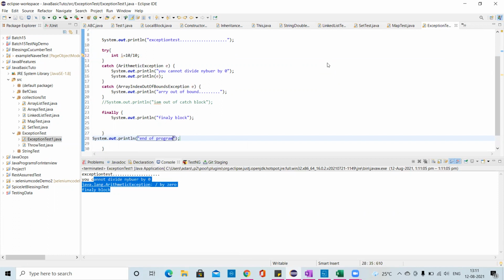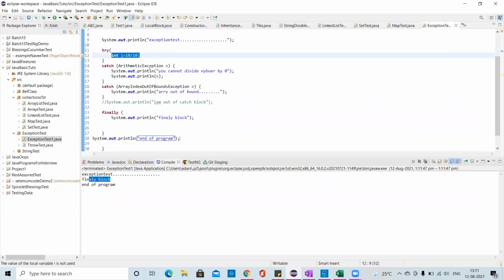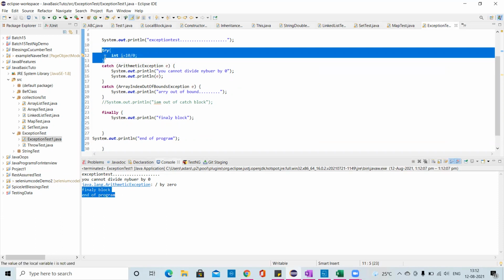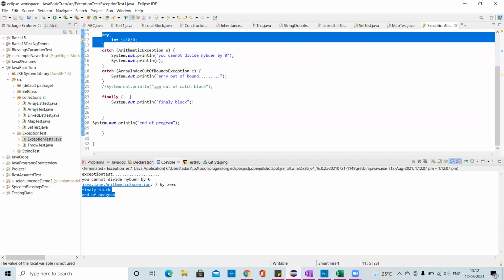Okay, see the difference now. See, exception test, finally block, because there was no exception. When there is no exception, you did not handle any, right? Because there was no exception, it printed this. Now, if there is an exception, how is it? See, exception. So we cannot divide the number by 0. Finally block and this. Now you have handled the exception, so you're getting this.